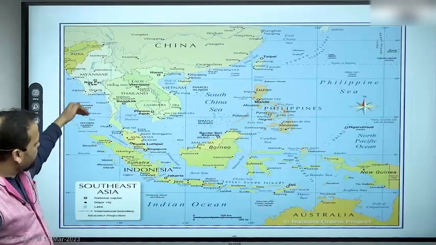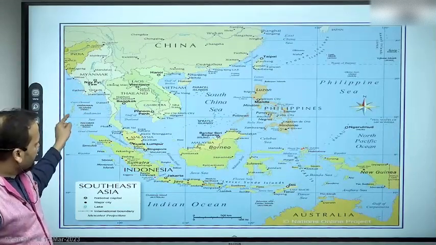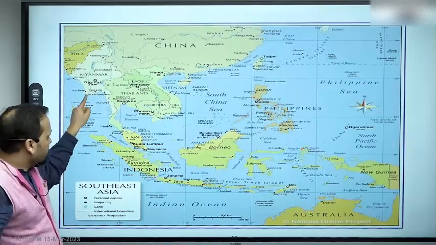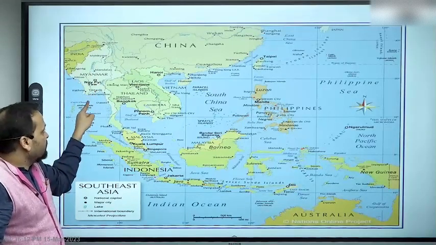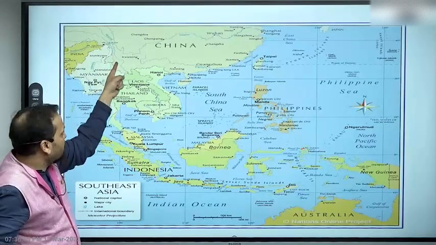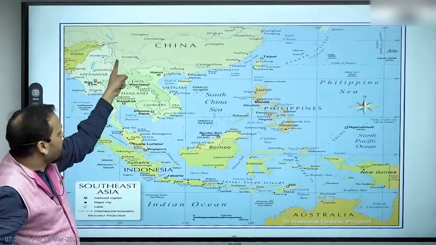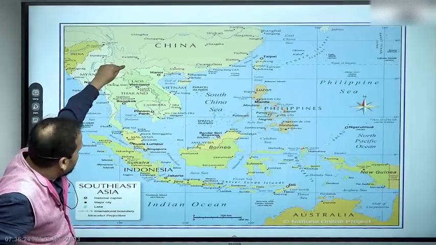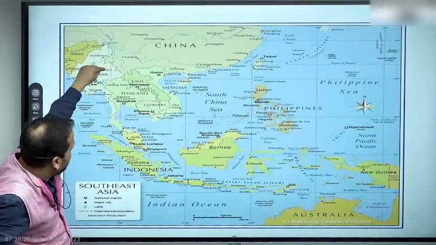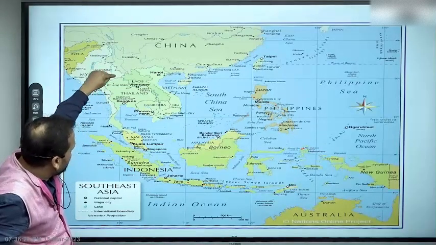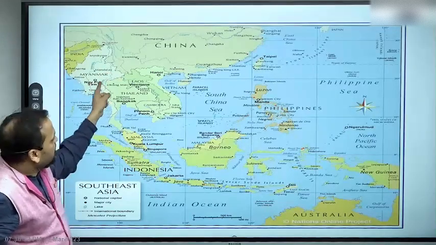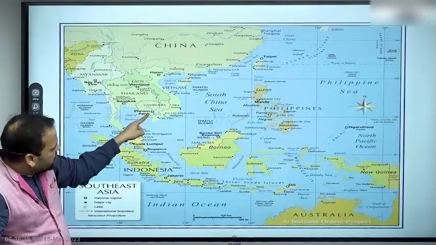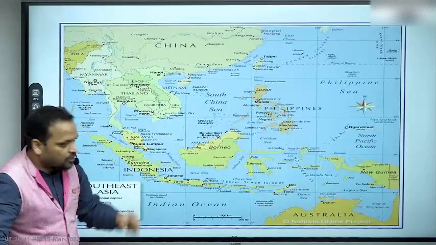The Irrawaddy empties into the Andaman Sea. This is the Coco Channel, which separates India's Andaman Islands from the Coco Island of Myanmar, right? So the Irrawaddy empties into the Andaman Sea. There is another river. This is the Mekong. The Mekong originates in China. It forms the border between China and Myanmar, then Laos and Myanmar, and then flows through the border point of Thailand and Myanmar also. Then it flows into Laos, forms the border between Laos and Thailand, enters Cambodia, and then empties into the South China Sea.